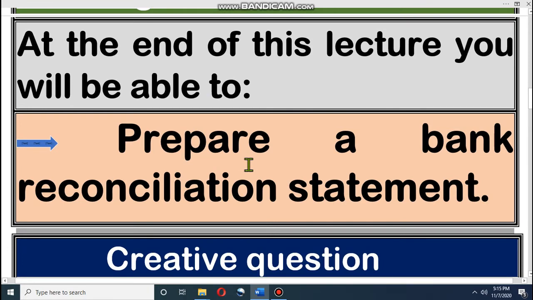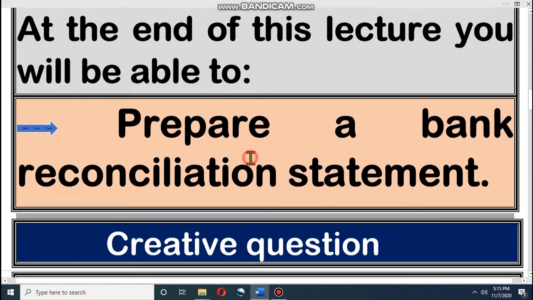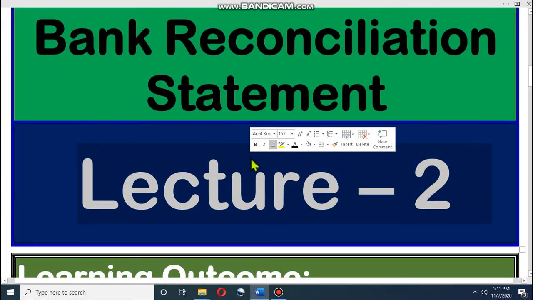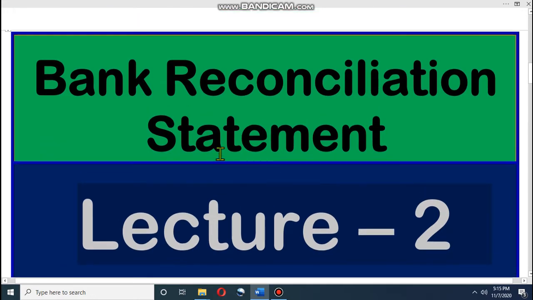Dear student, if you can remember, bank reconciliation statement is a statement by which we will solve the problem between bank book and cash book. All of you know that at the end of the year the cash book balance and bank balance should be equal, but for some reason, some information gap or some mistake, there may be some problem.